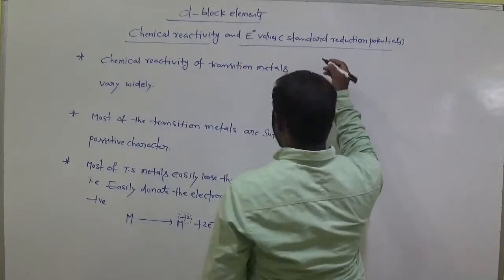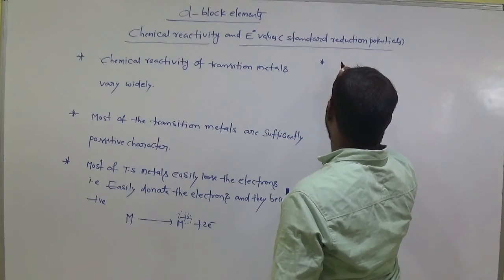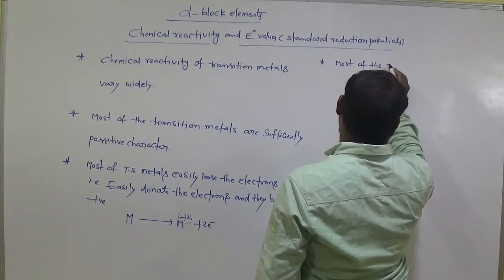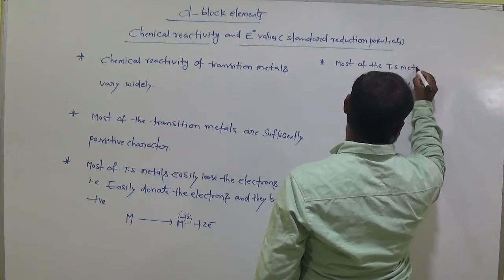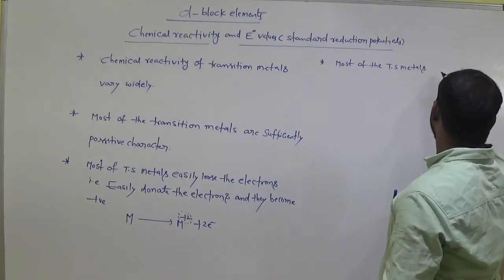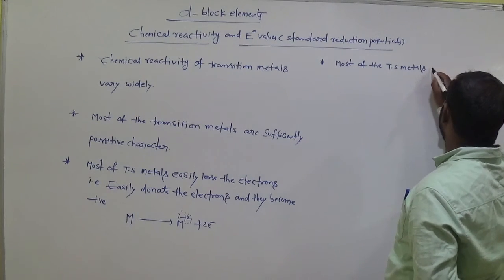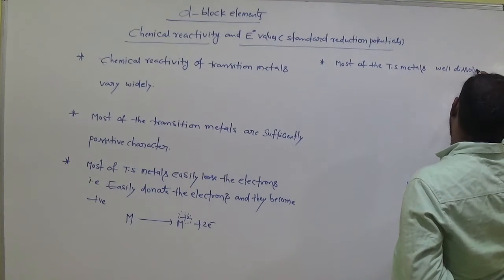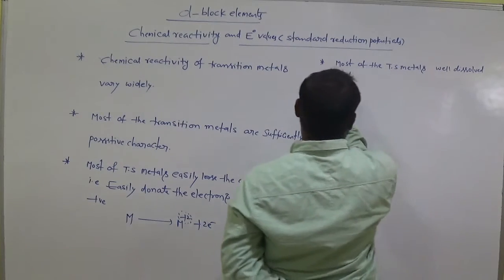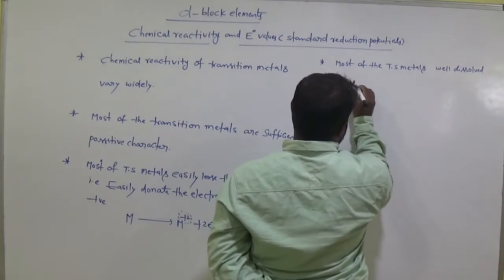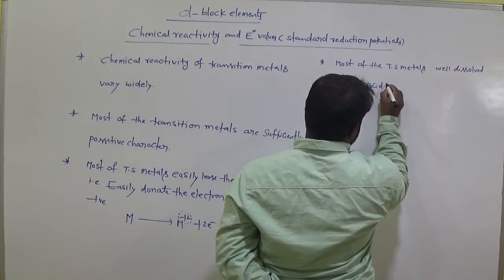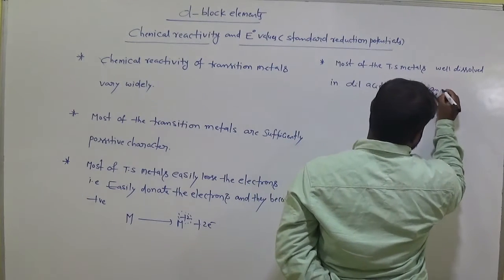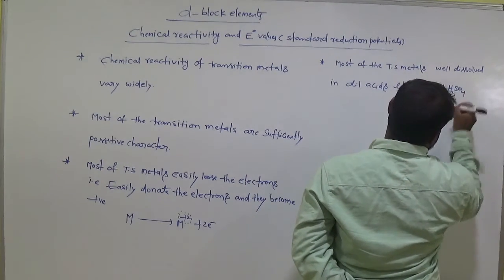That means most of the transition metals dissolve well in dilute acids like HCl and H2SO4.